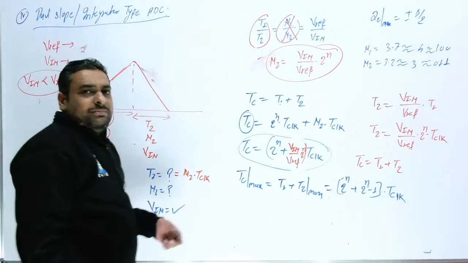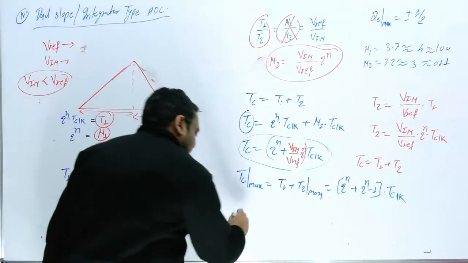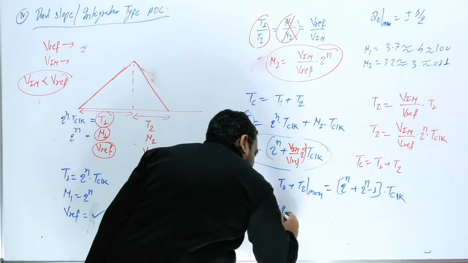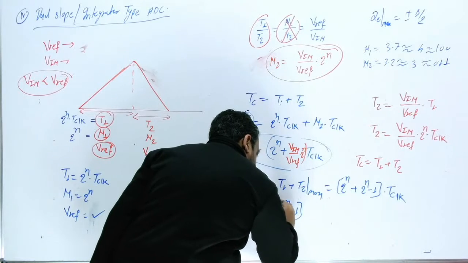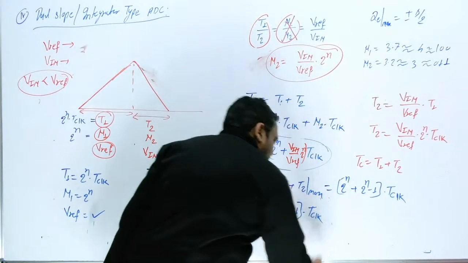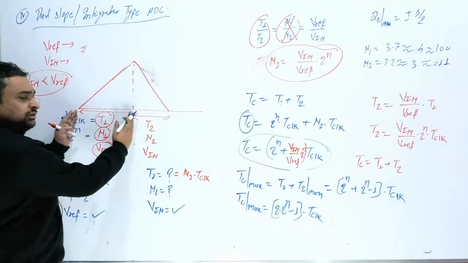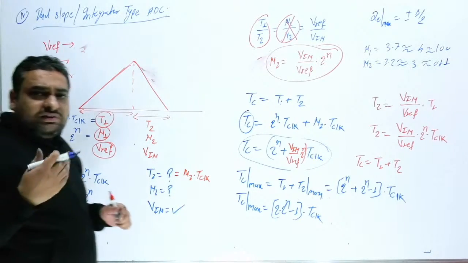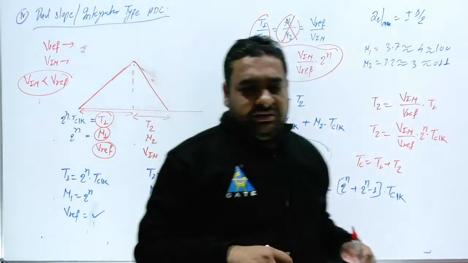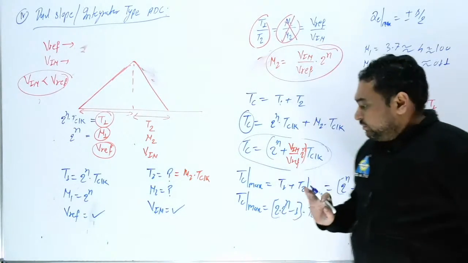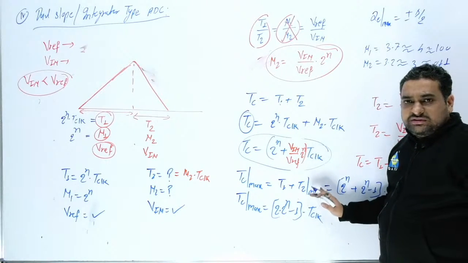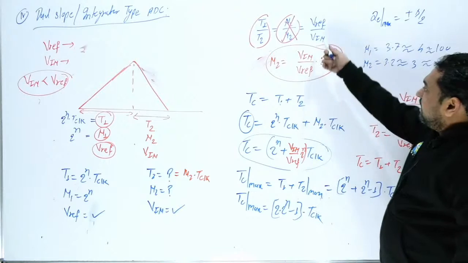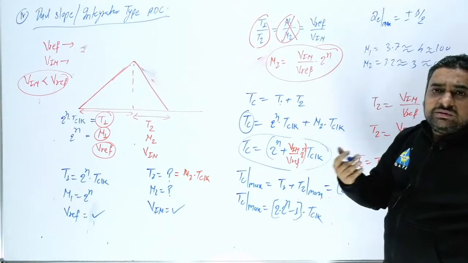What is the maximum conversion time? So you can write, sir, TC max is equal to 2 into 2 raised to power n minus 1 into T clock. So remember this time is fixed, 2 raised to power n into T clock. This maximum time can be 2 raised to power n minus 1 into T clock. Okay, so this is the maximum conversion time here. But generally examiners are not interested in maximum conversion time. Examiners are interested in specific conversion time.